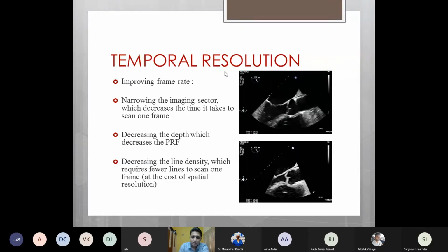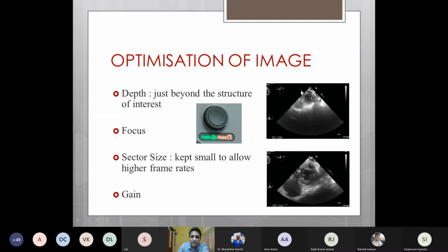So this is a particular example. To improve temporal resolution, we decrease the sector width just to see the particular structure. If we want to see the aortic valve, instead of seeing the entire sector, we decrease the width so that the resolution of that particular structure increases. Similarly, we have to reduce the depth. For example, if we want to see the left ventricular cavity, this setting of depth is very high. So we reduce it so that the temporal resolution increases.